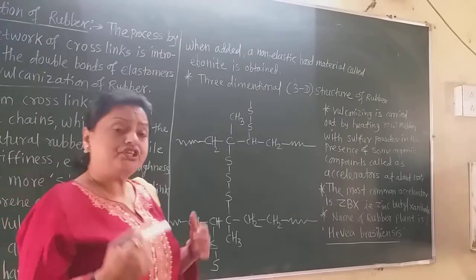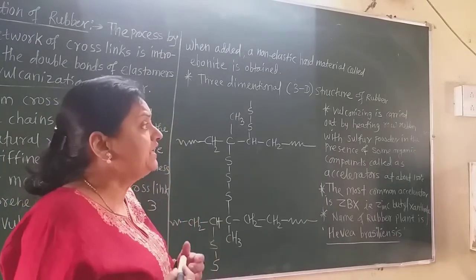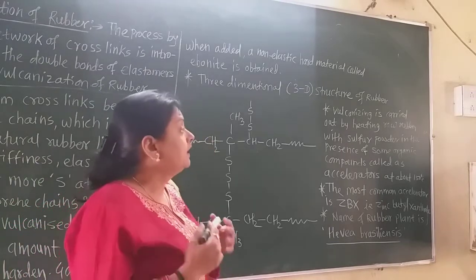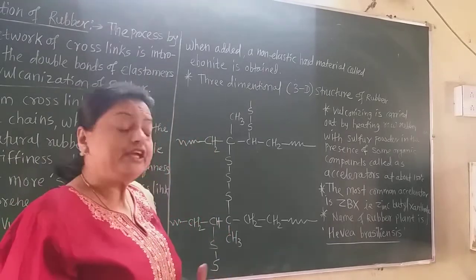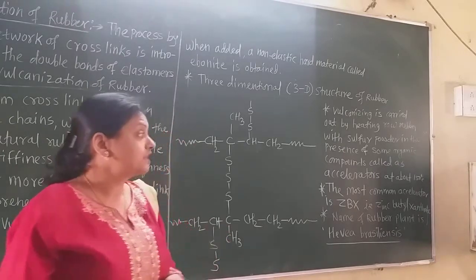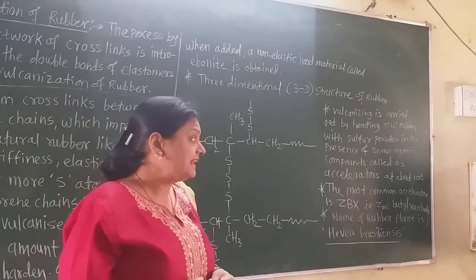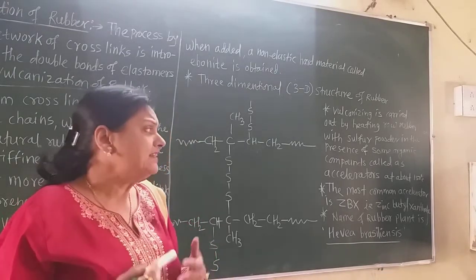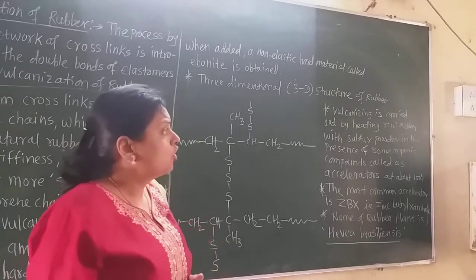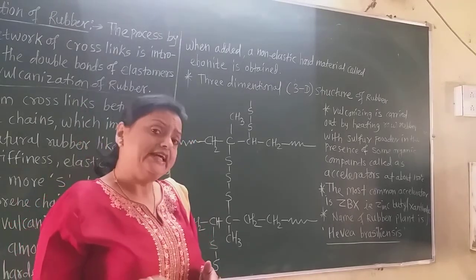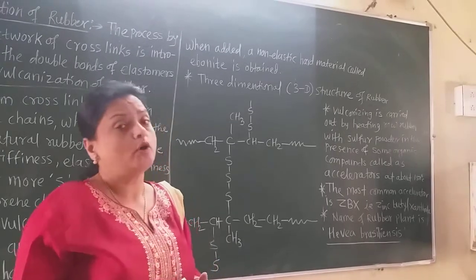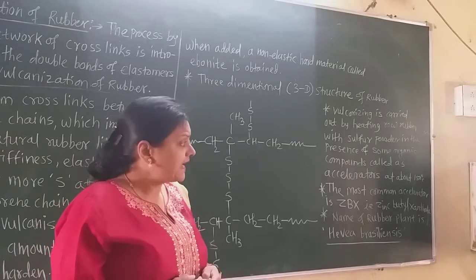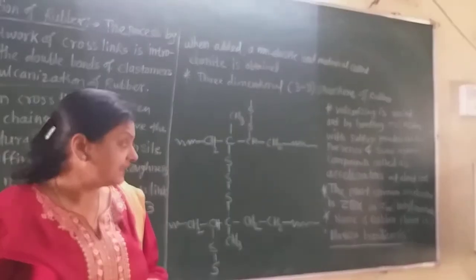Now vulcanization is generally carried out by heating the raw rubber, that is the natural rubber, with sulfur powder in the presence of some organic compounds, and these organic compounds are called accelerators. Accelerator means they increase the rate of the reaction. This process, the heating of the raw rubber with sulfur powder in the presence of an accelerator, is carried out generally at 150 degrees centigrade.